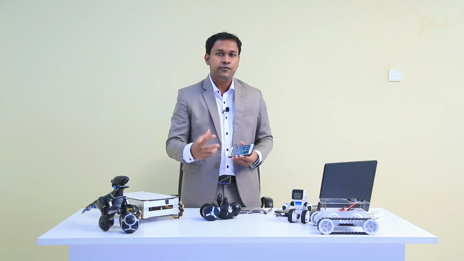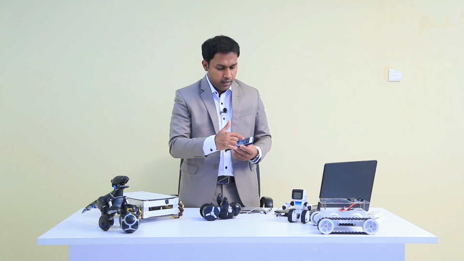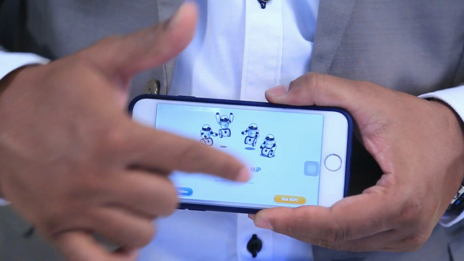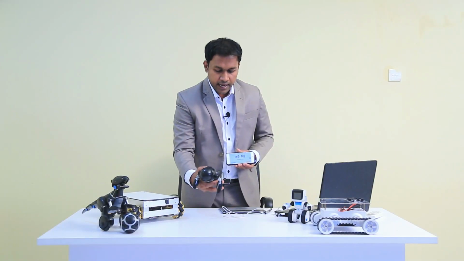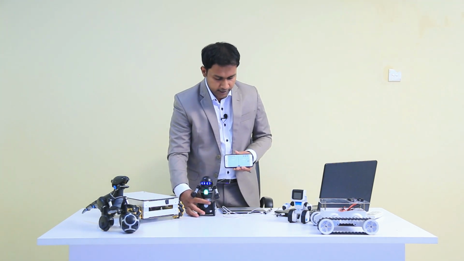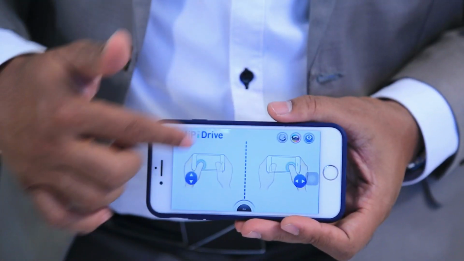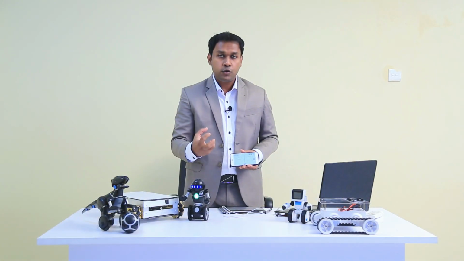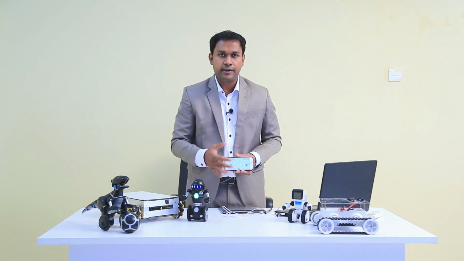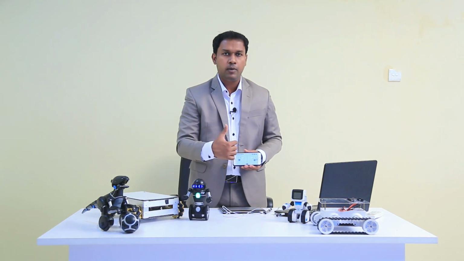There is a specific mobile app that comes with the MIP, which is called MIP. Right, now searching for MIP. I haven't switched it on, so let's switch on, and the MIP will automatically search. Right, now MIP has connected with my mobile phone. Like Koji, we can do a lot of things with the MIP. This is the basic joystick. I can move forward, backward, and also I can rotate the MIP using my mobile phone.